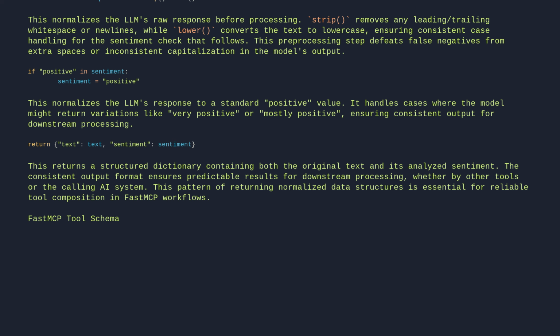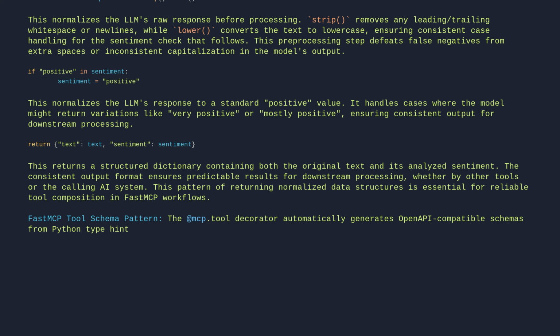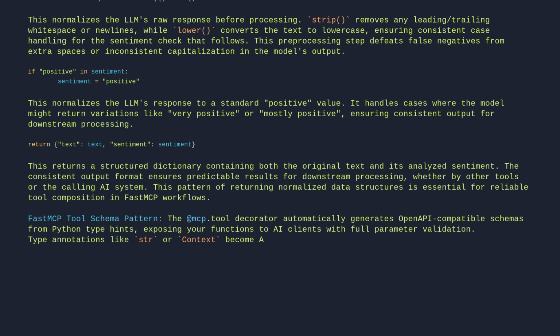FastMCP tool schema pattern. The FastMCP tool decorator automatically generates OpenAPI-compatible schemas from Python type hints, exposing your functions to AI clients with full parameter validation. Type annotations like str or Context become API contracts, so ensure they match your intended client usage exactly.